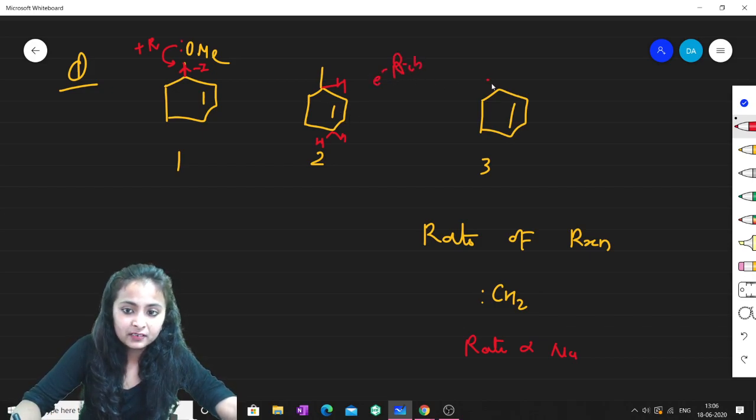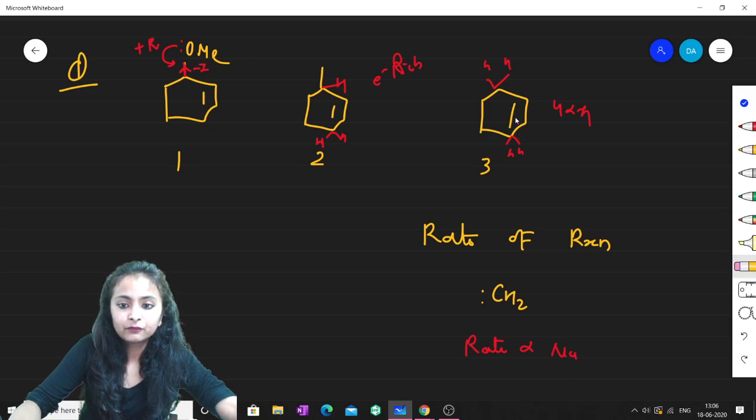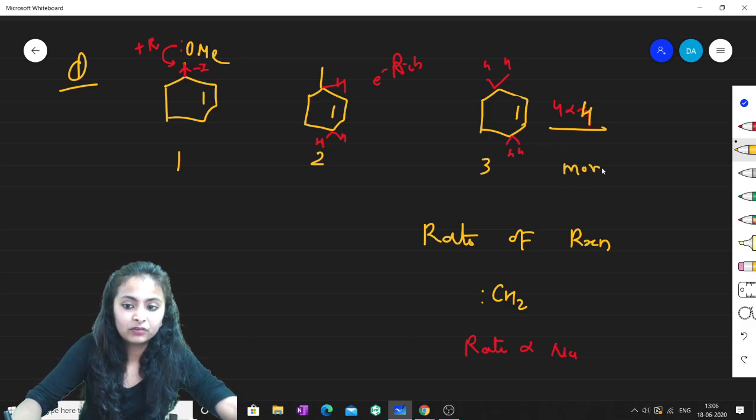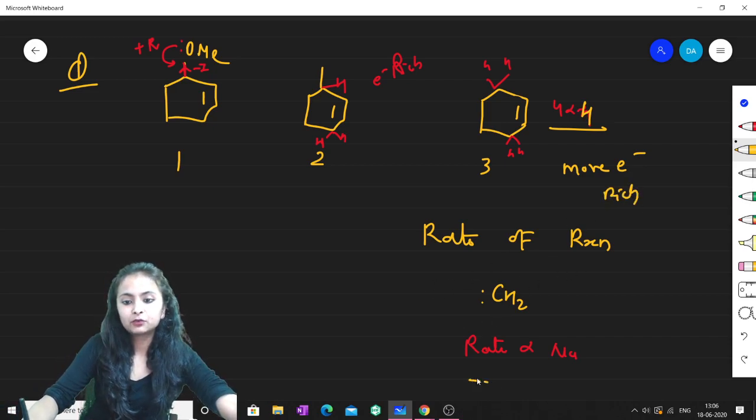Whereas in this part we can see that there are 4 alpha hydrogens. So since there are 4 alpha hydrogens, we will be saying that this is more electron rich, isn't it? This is more electron rich, and as you know, the rate of a reaction is directly proportional to the nucleophilicity,